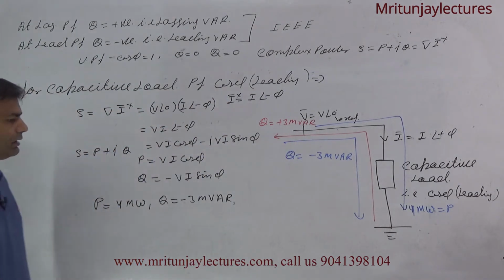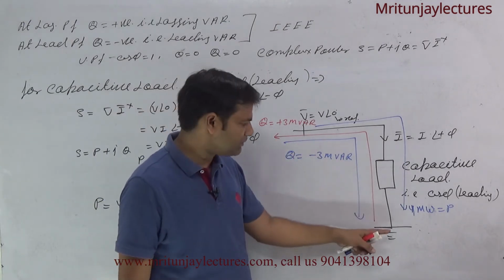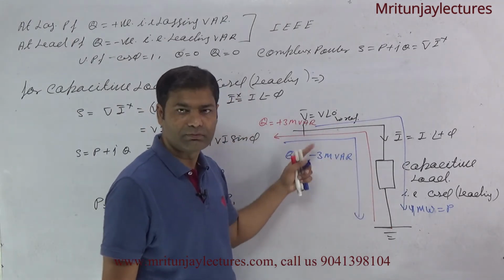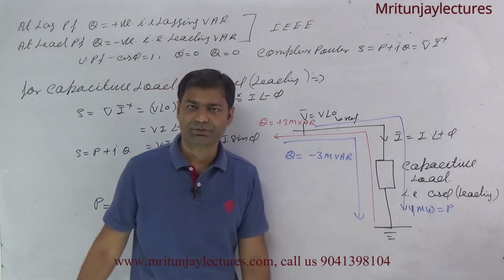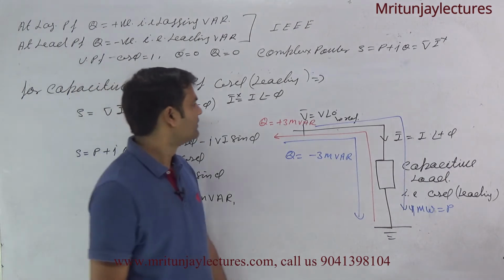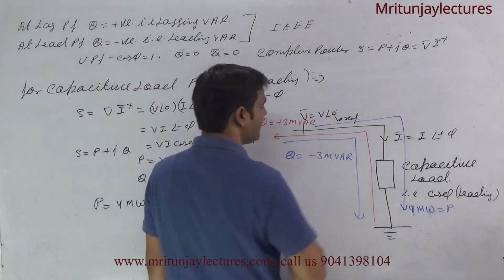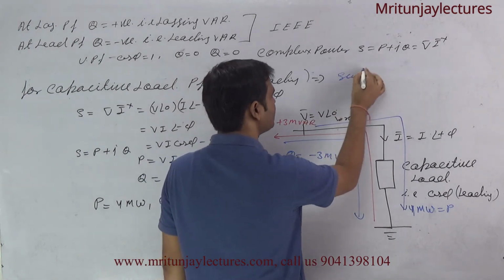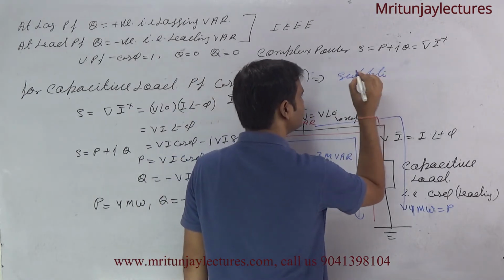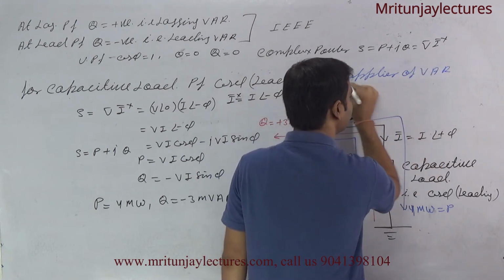It means actually Q is supplied. Power flows from load to whatever, if there is a source. So you can say that a capacitive load is a supplier of VAR. Clear?